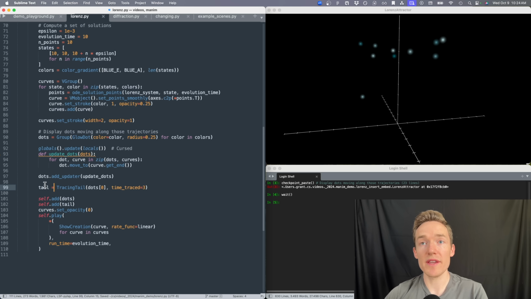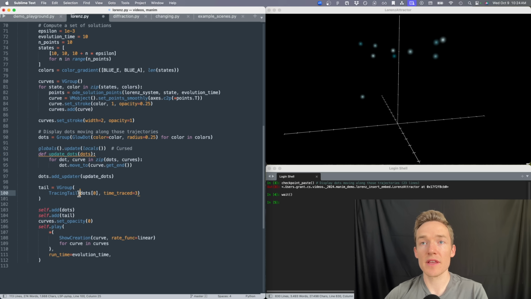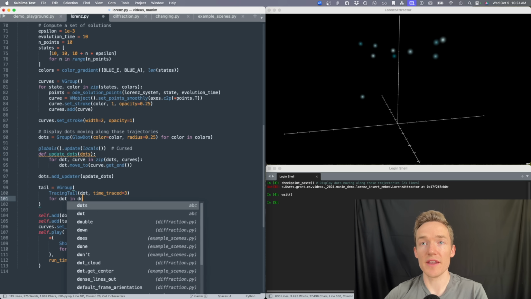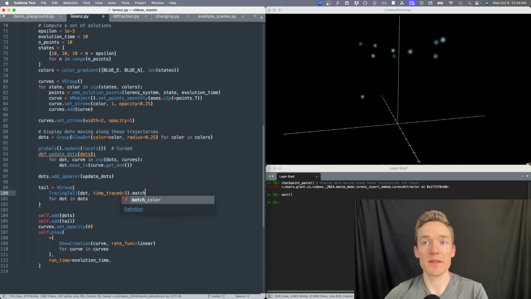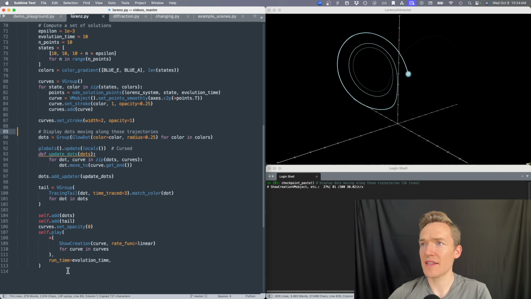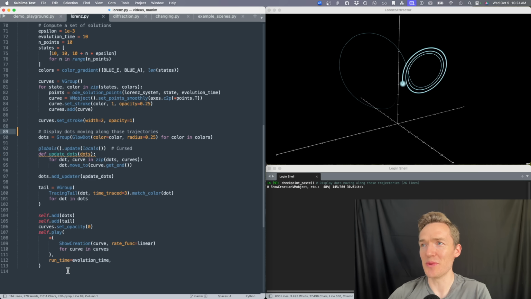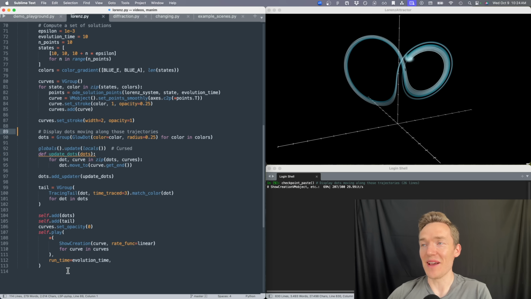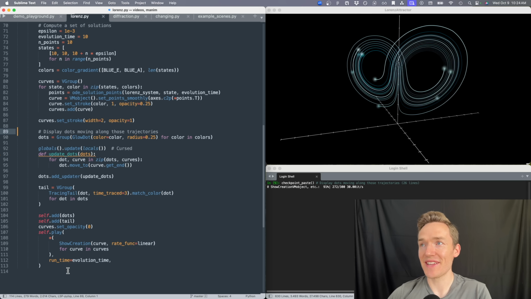Instead of just having one tail, we could have a group of them. So we'll create a group of these tails, not just for the 0th dot, but for all of the dots, for dot in dots. And then I could have it match the color of that dot so that we see them all. So now when we do this, we should see 10 different tails all following for a little bit more time, which I think should give a nice, oh yeah, that gives a nice smooth little effect. And they all start to spread out. You can see that spread really cleanly.